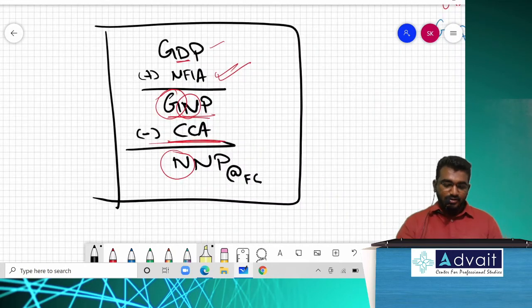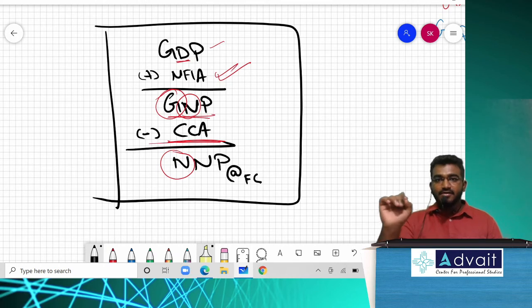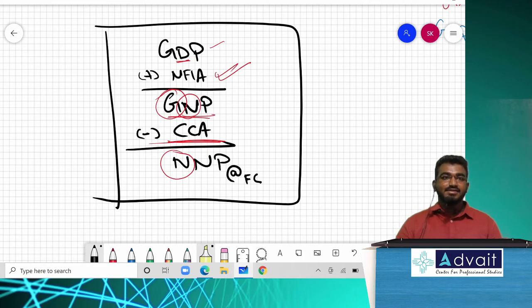Next, write down this shortcut. Below that, give the heading as shortcut. GDP plus NFIA will give you GNP. Next, GNP minus CCA. What do you mean by CCA? Capital consumption allowances, which is also called depreciation. So GNP minus CCA will give you NNP. Just write down NNP. Don't write the factor cost and all; I will explain that later.